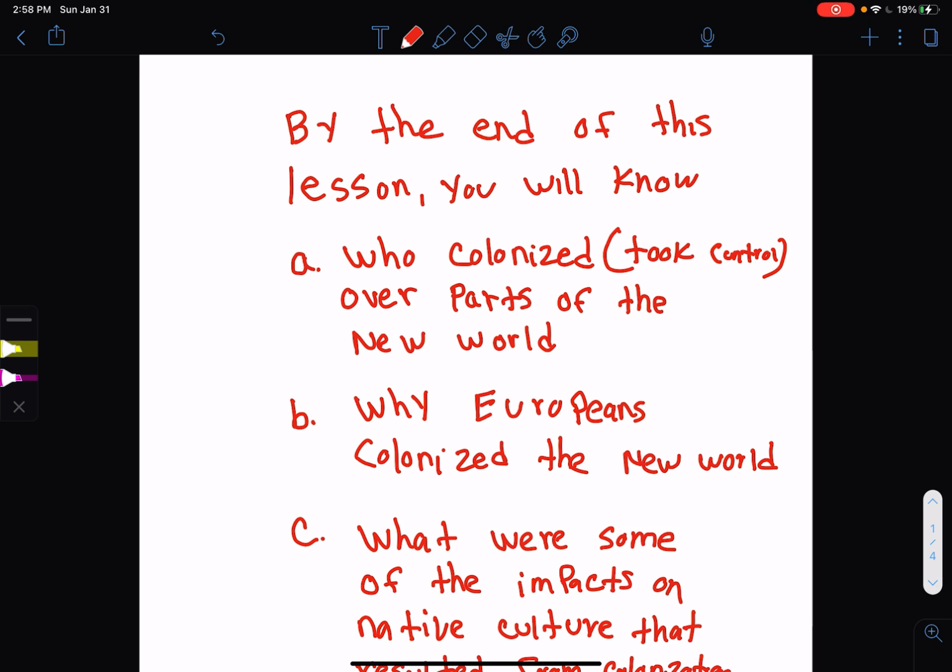With that said, I want you to keep in mind that the people of the New World were heavily negatively impacted by the conquest of their lands. So I want you to always keep that in mind, because that is important. We have to see history not only from the perspective of the winners, but also the people that are conquered, because it does, for the most part, destroy native culture, and I want you guys to think about that.